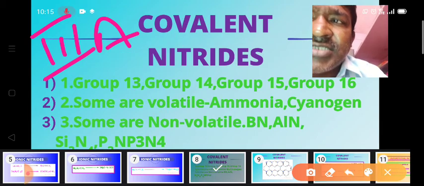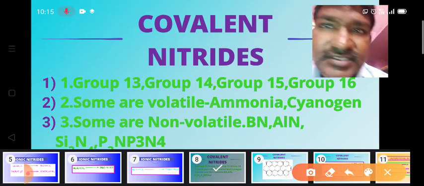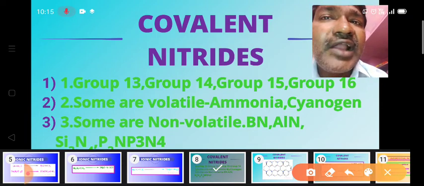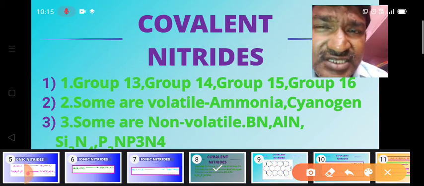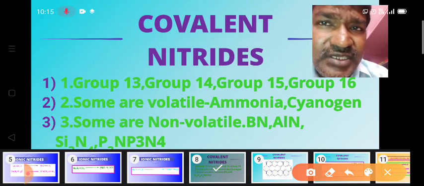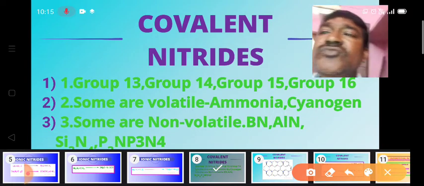In ionic nitrides we have the anions, whereas in covalent nitrides we have molecules instead of the ions. That is the difference we have to remember. And these molecules may be simple individual molecules or giant molecules.